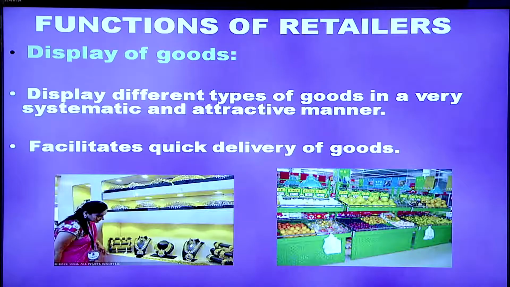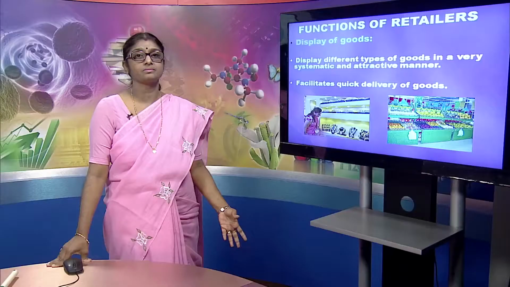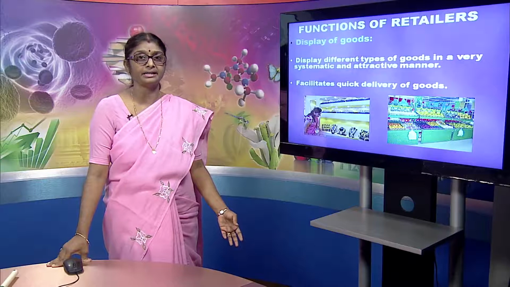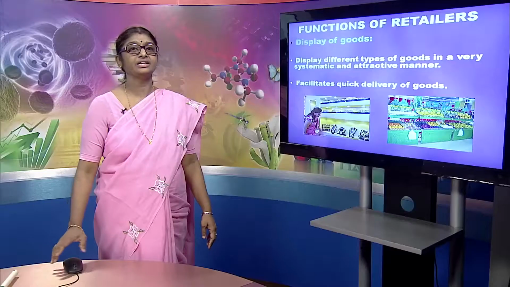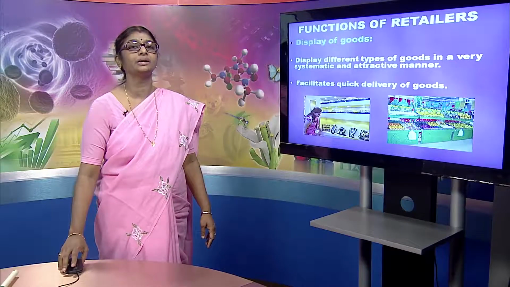Another function of the retailer is display of goods. When we are considering the channel of distribution, producers need not display any item. Wholesalers need not display any item. Only the retailers should display the different products available with them in an attractive and systematic manner. It helps in quick sales or delivery of the goods. If you display it in a proper manner, consumers get attracted and will see the product properly. Definitely it will improve the sales of that particular product.